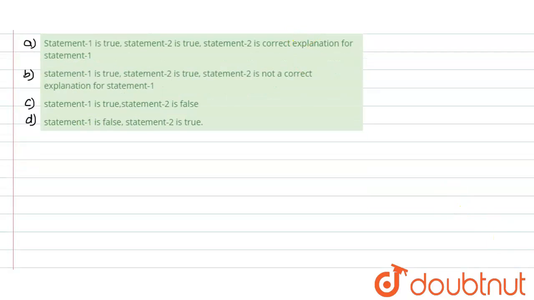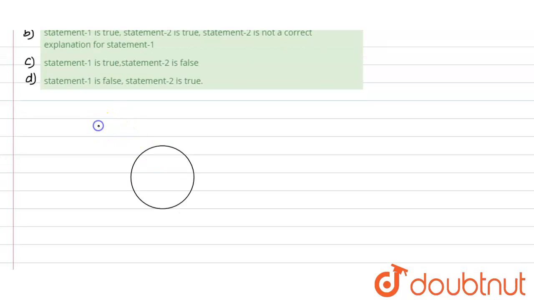Now first of all, we just draw our Earth. In the Earth there would be several layers, so there would be the troposphere, then the stratosphere, then the thermosphere, and then we have a layer which is known as the ionosphere. So this is our ionosphere.